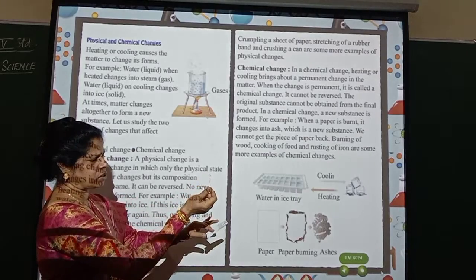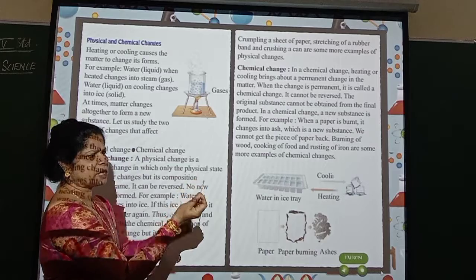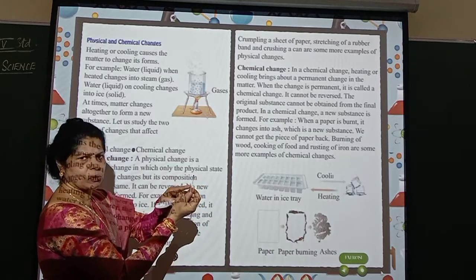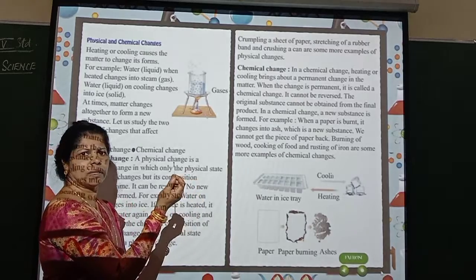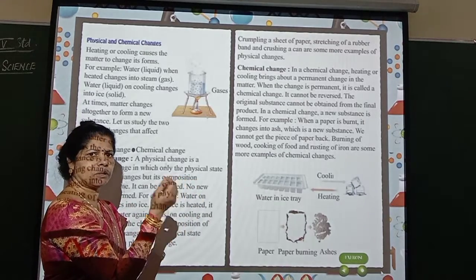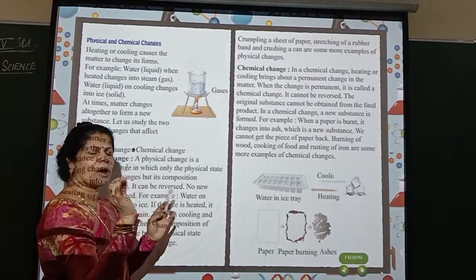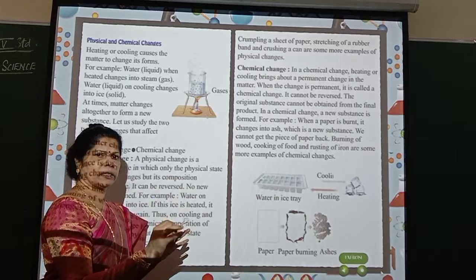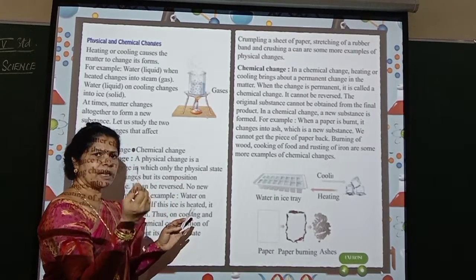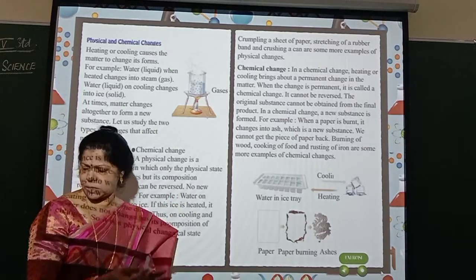What happened to the matchstick? Matchstick also you see. You see the bottom part. It is wood, made up of wood. What happened to the top part? Fully burnt, isn't it? Completely burnt, right? So, this is called as chemical change, wherein you will not get the original product. It's totally different. Then this is called as a chemical change.